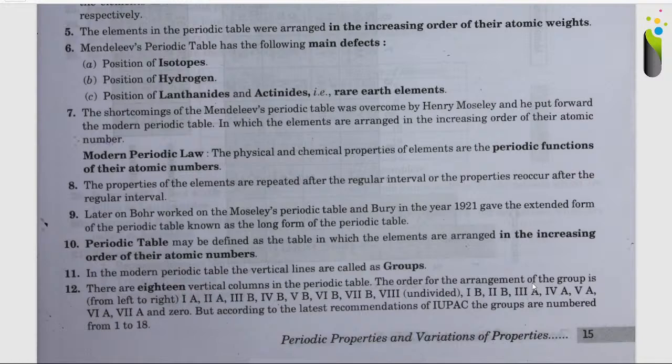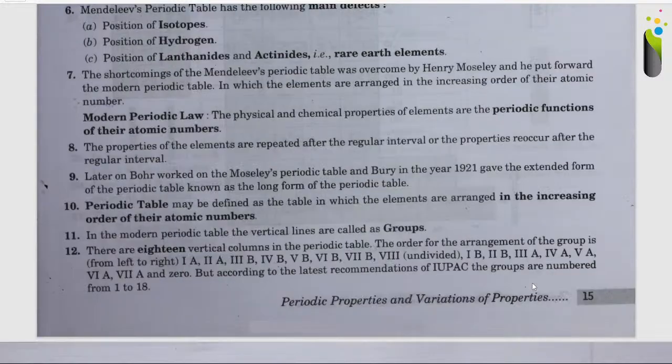Coming to point number 10, the periodic table may be defined as the table in which the elements are arranged in the increasing order of their atomic numbers. In the modern periodic table, the vertical lines are called groups. Remember this, the vertical lines are called groups. There are 18 vertical columns in the periodic table, another important point to remember.